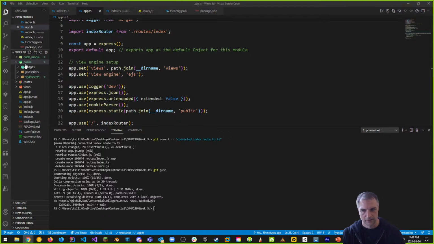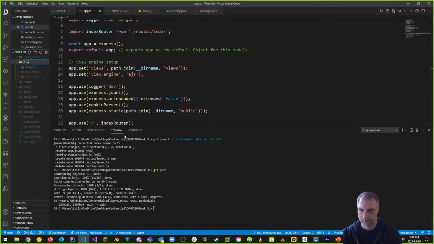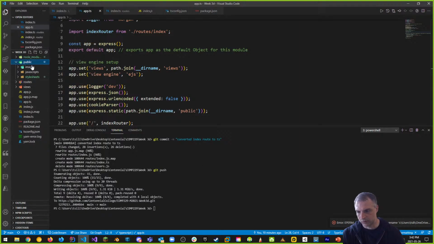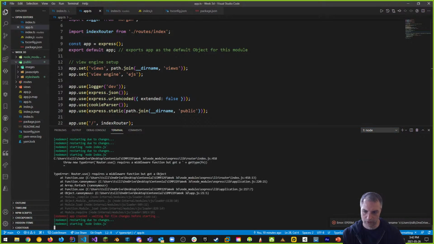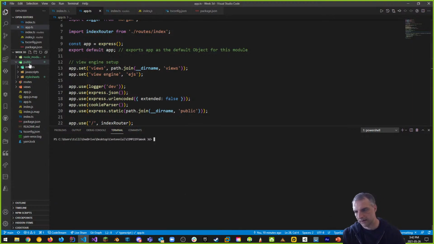So first thing is, let's rename public to client. All right, so rename public to client, capital C. So that's the first thing we want to do. And why did that not work? Sometimes, by the way, it won't allow you to do that while you're still running your file. So if we go to node, we can stop it. Stop nodemon.